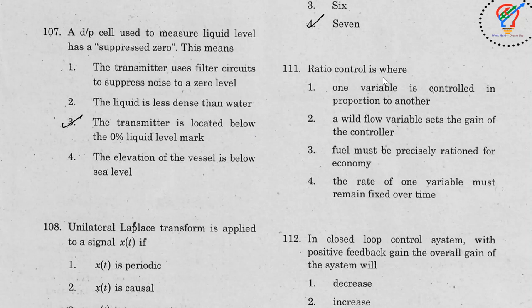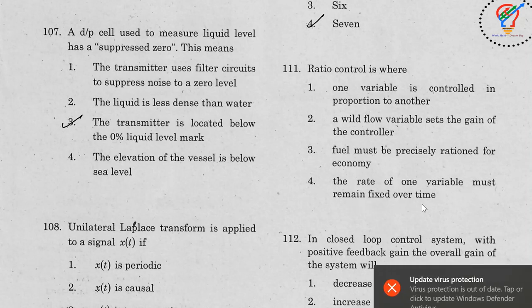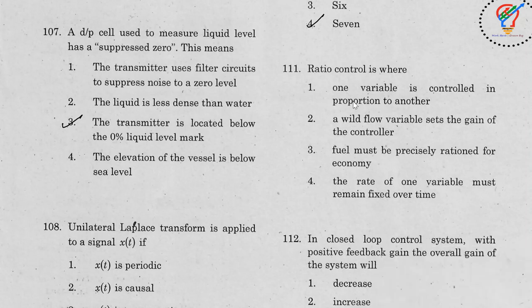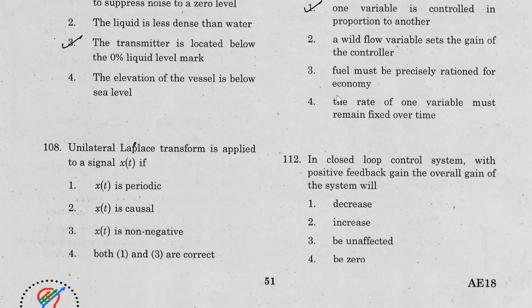And next one here. The ratio control is where one variable is controlled in proportion to another. A wild flow variable sets the gain of the controller. Fuel must be precisely rationed for economy. The rate of one variable must remain fixed over time here. So the answer for this question is one variable is controlled in proportion to another, right?